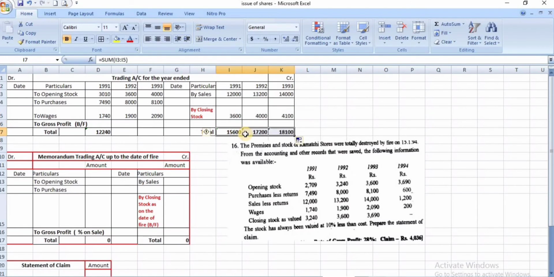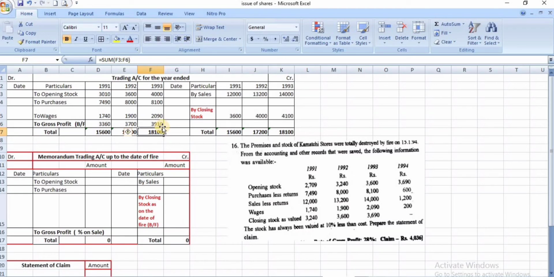Okay, 4,100. Now we will find the gross profit. So here the credit side is 15,600 and this one is 12,240. And 3,360 is the gross profit for 91. And this year 3,700 is the gross profit. For this year 3,910 is the gross profit. So the 3 years of gross profit we found.